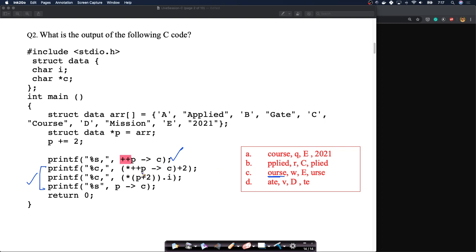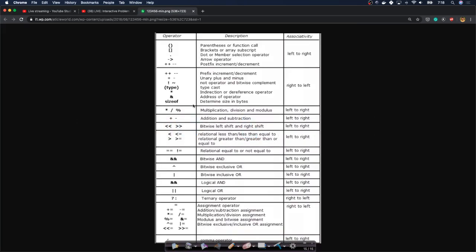Now the next statement, the second statement. How does this work? Let's go step by step. This will be P arrow C plus plus and then star. If you're not convinced, the precedence and associativity are very important. Arrow has the higher precedence, then comes the prefix plus plus, and the star, the indirection or dereference operator, has the same precedence. They're evaluated left to right. The associativity is left to right.